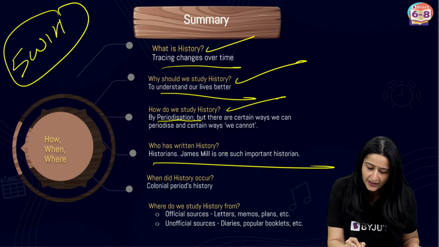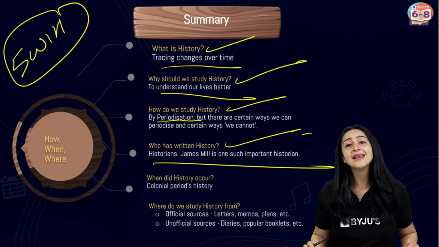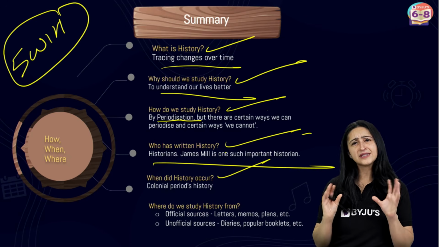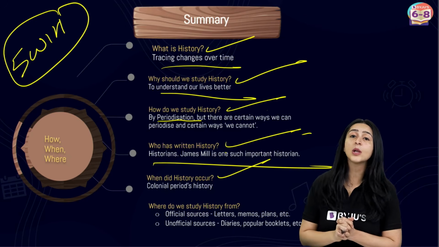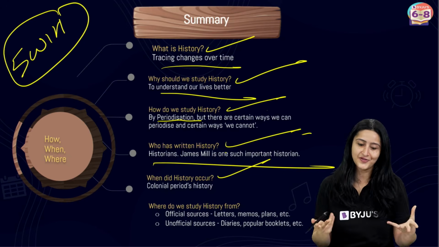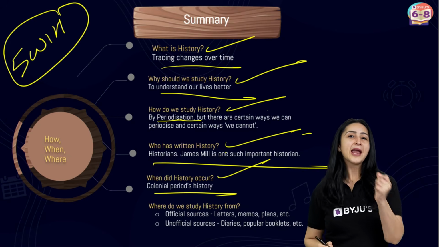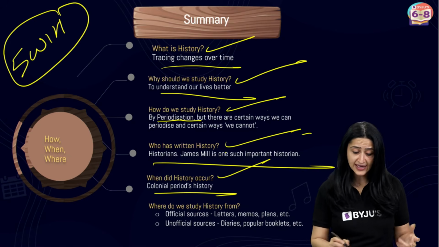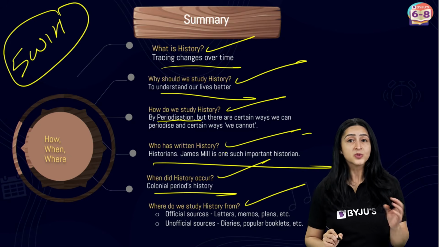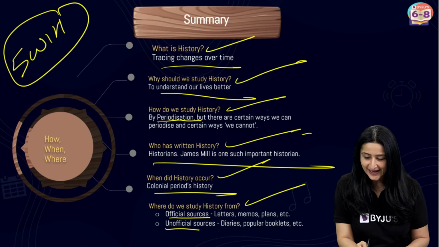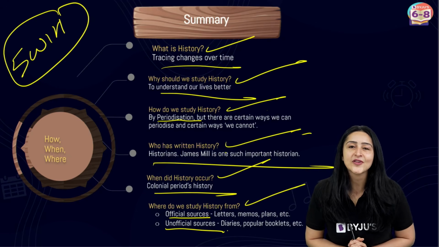Then we spoke about, when did history occur? Well, in this chapter, we have specifically looked into the colonial period of our country. And finally, we asked, where do we study history from? And we said that we study history from sources, and these sources could be both official as well as unofficial sources.